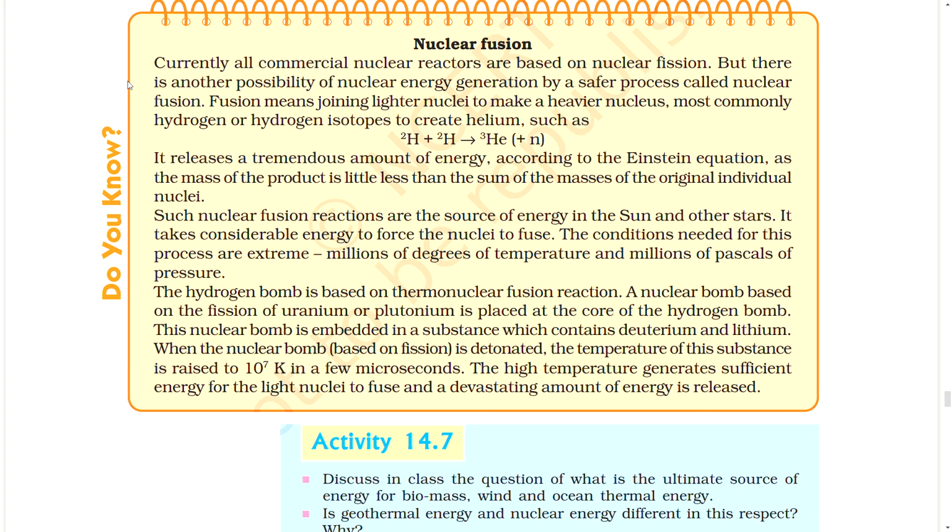When the nuclear bomb based on fission is detonated, the temperature of the substance is raised to 10^7 K in a few microseconds. The high temperature generates sufficient energy for the light nuclei to fuse, and a devastating amount of energy is released.